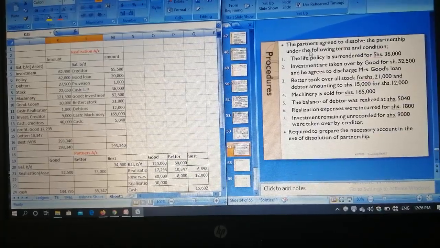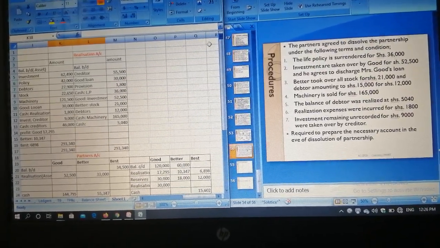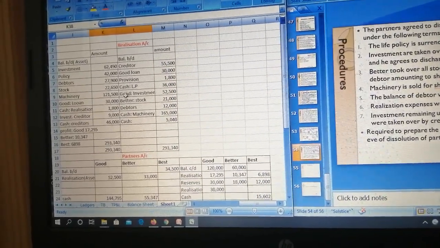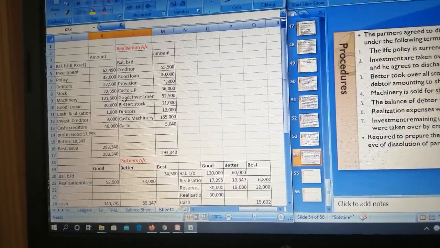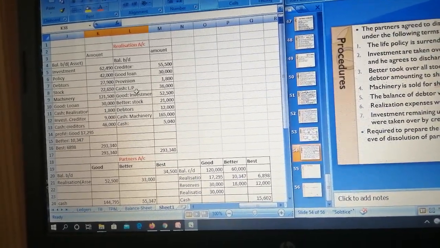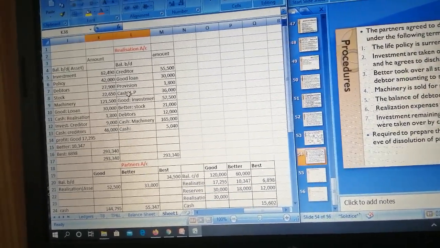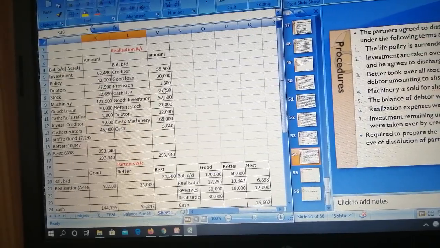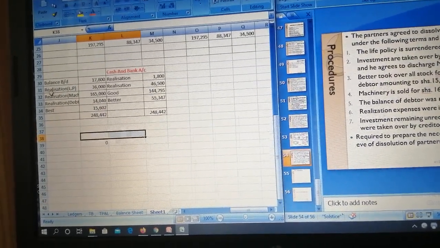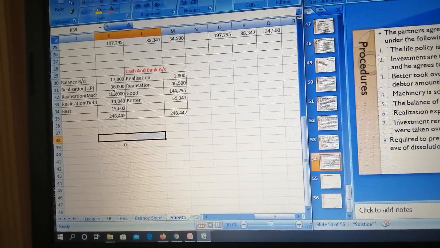Now we go back to the narration, the terms and conditions which are used in the preparation. Number 1 term is the life policy is surrendered at 36,000. So meaning 2 accounts will be affected here. Cash, life policy 36,000. Now when you go to cash account, we have realization account, life policy 36,000.